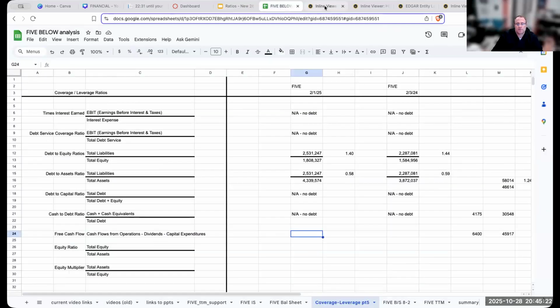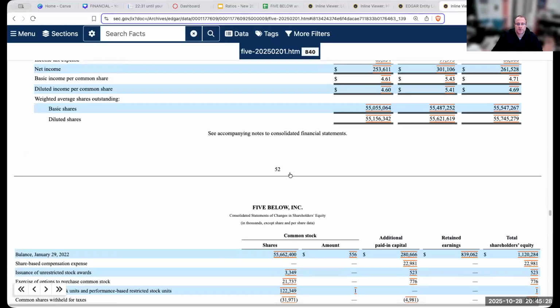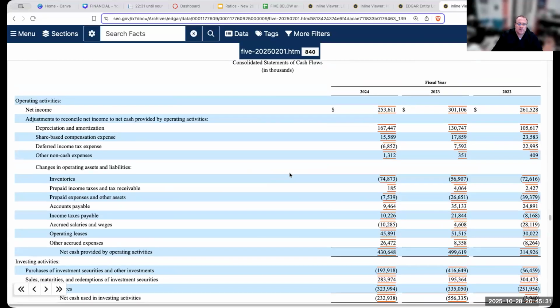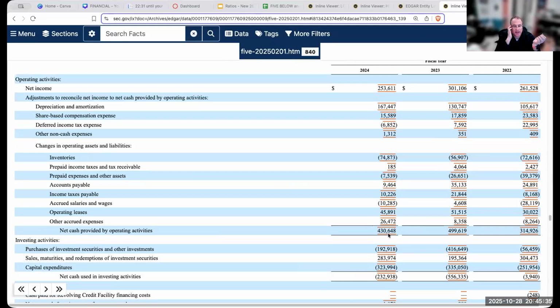If we look at this from the perspective of our statement of cash flows, what this is hopefully here to do is tell us how much cash we are actually generating through our operations. So we're adding back depreciation and amortization because that's going to be a non-cash charge. So let's go ahead and figure this out for Five Below.